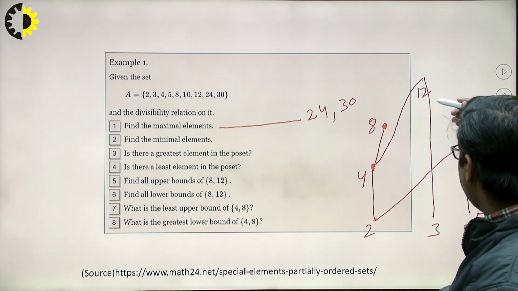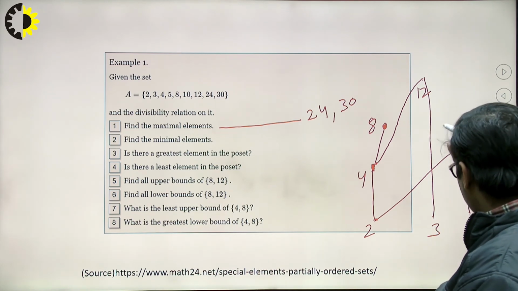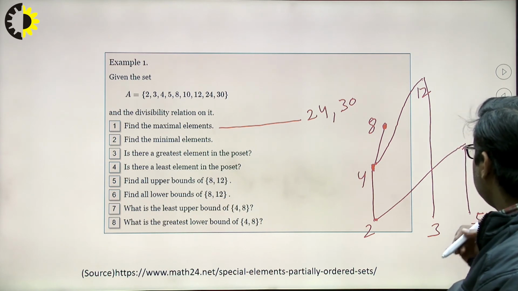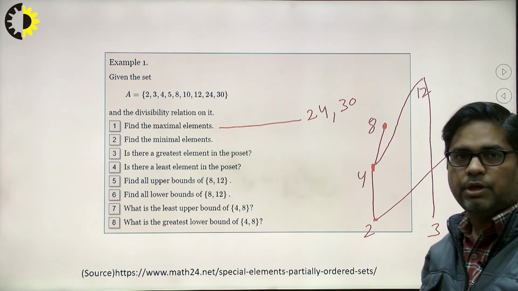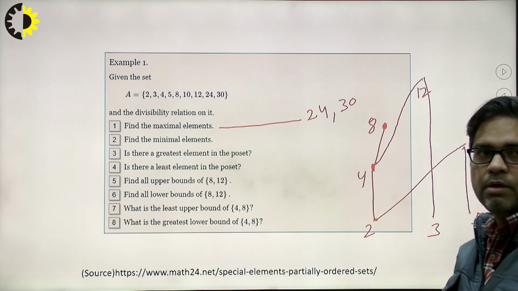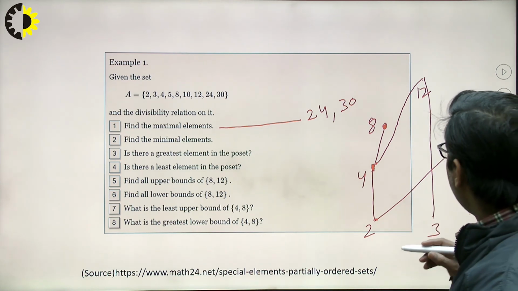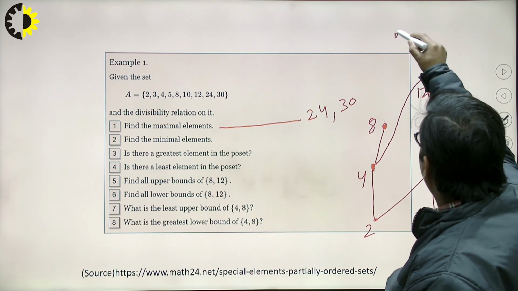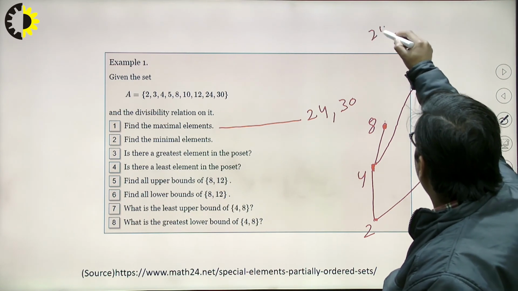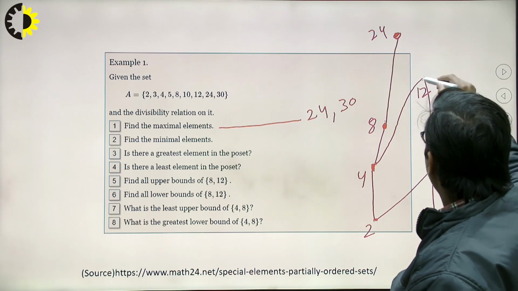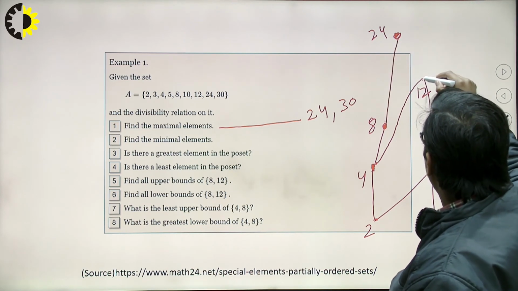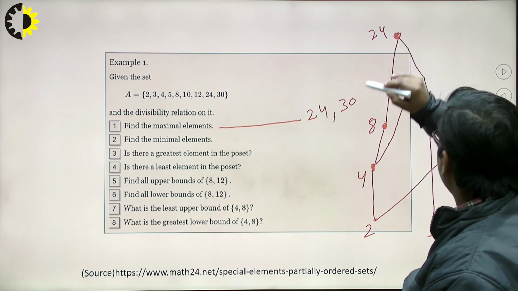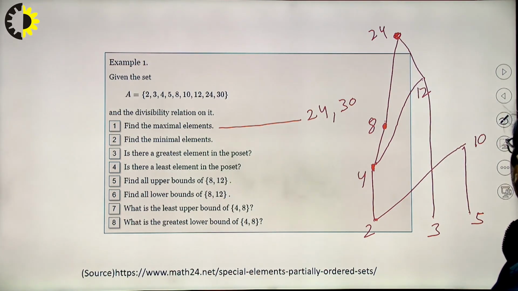If 3 divides 12, it means 12 cannot come down to 3; 3 always comes below 12. Now the next element is 24. Because 8 can divide 24, 24 comes here, and 12 also divides 24. So these are related.